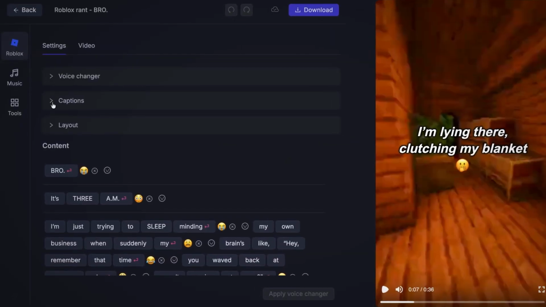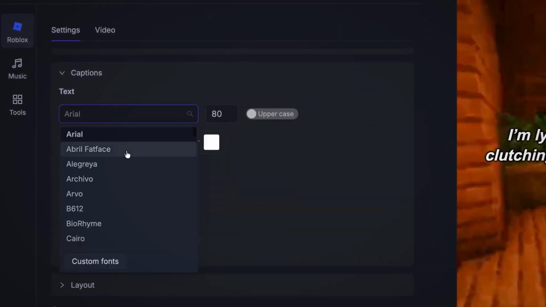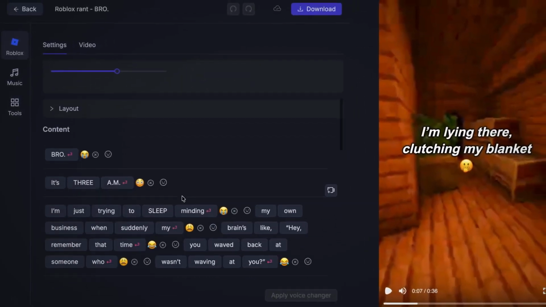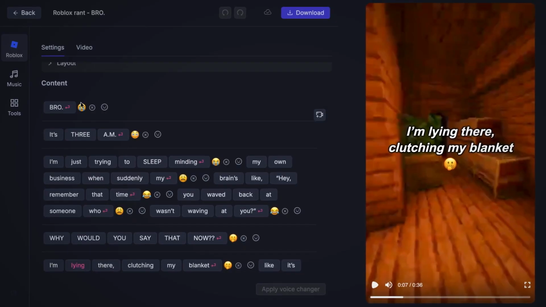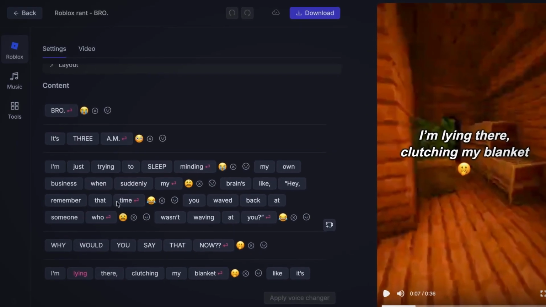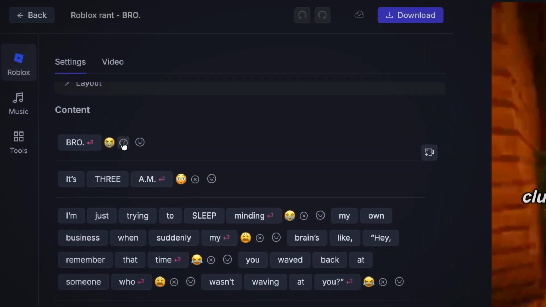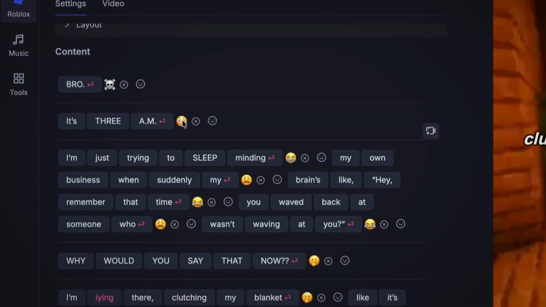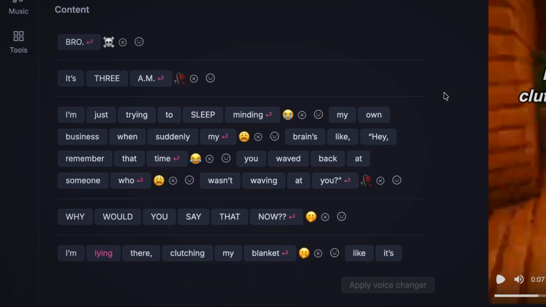Once it's done, you can customize the captions however you want. Change the font, capitalization, text color, and more. You also have a built-in AI feature that adds relevant emojis to the captions, so you don't have to do any of that manually. But if you don't like a specific emoji, just click the X icon next to it to delete it. To add a new emoji, click the emoji icon next to that word and add whichever one you like. So let's go ahead and add a few more emojis.